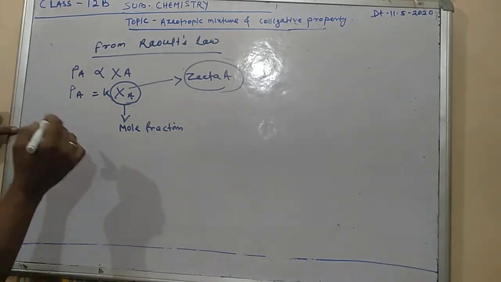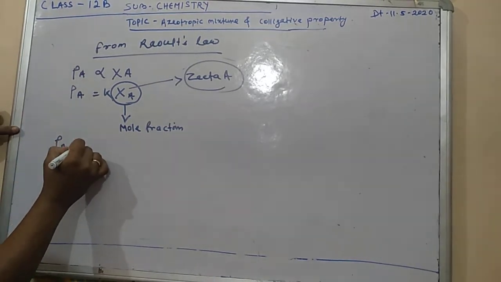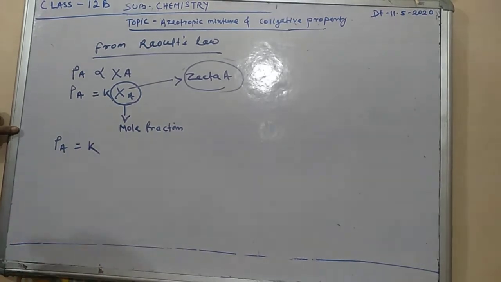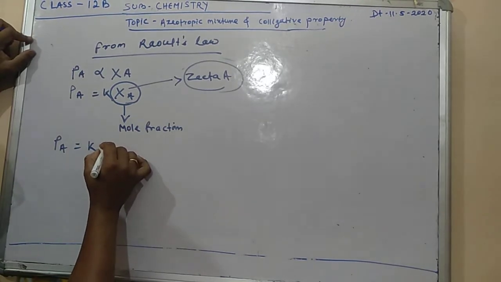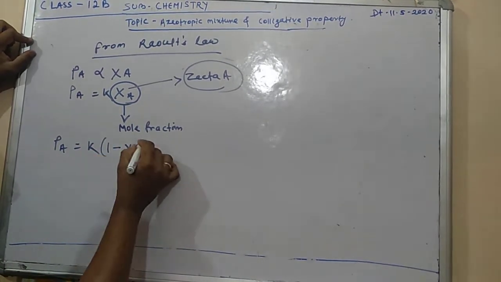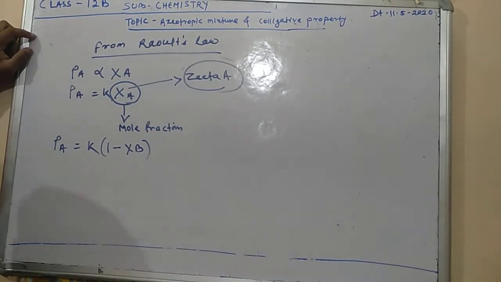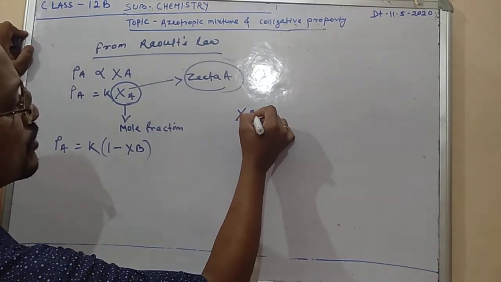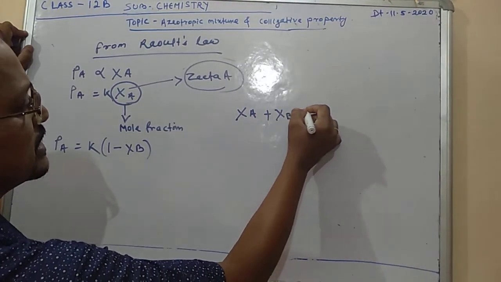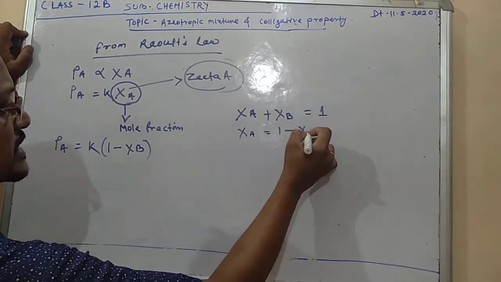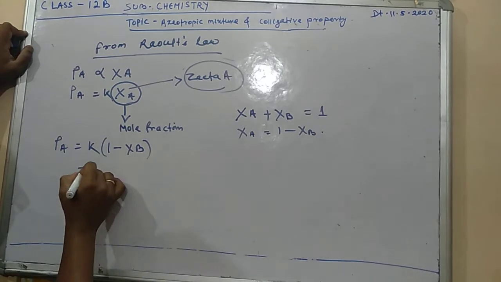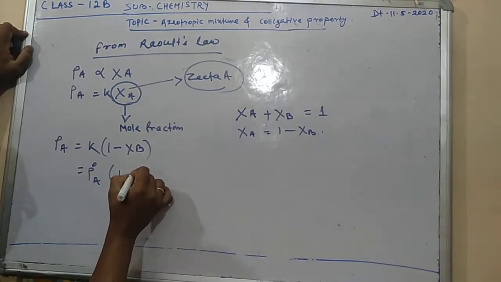From notes you can easily understand. Then PA equal to what will it be? K into XA. XA instead, what can you write? That is 1 minus XB. Why 1 minus XB? Because you know the mole fraction of A plus the mole fraction of B equals 1, total mole equal to 1. So XA equals 1 minus XB.